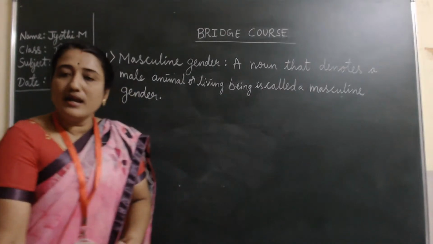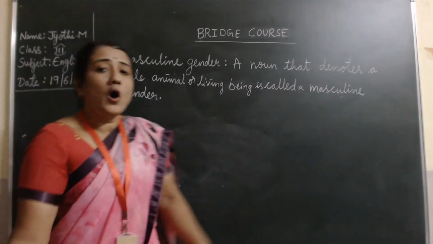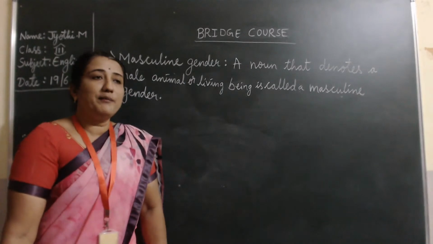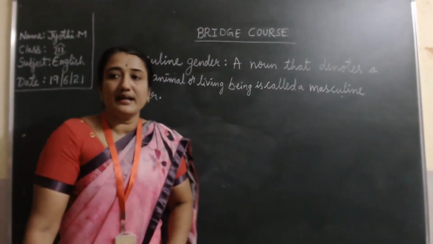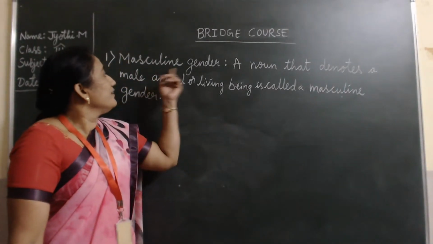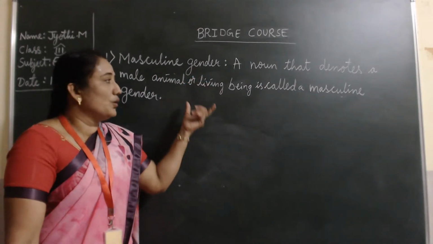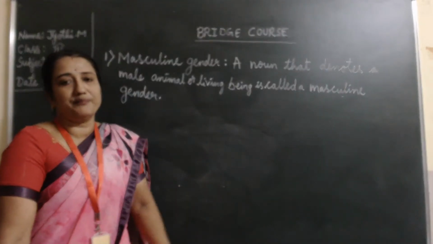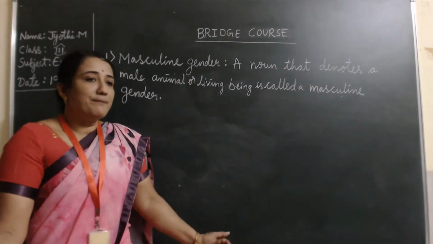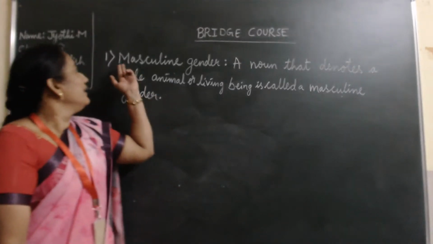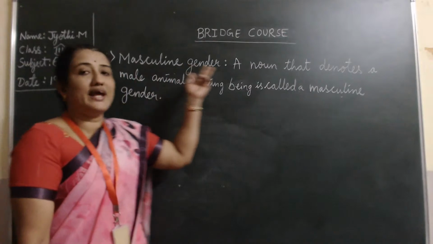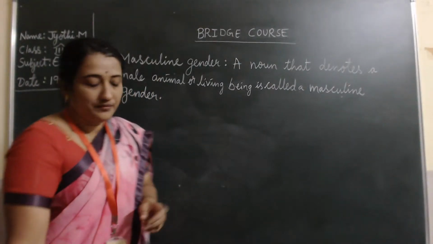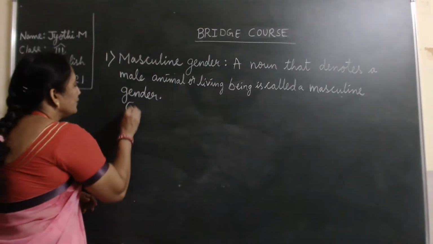See, noun is a naming word. It will name all kind of persons, I told you. It may be the male, it may be the female category. Here, masculine gender means only the male members will be there. Male members are given the gender name as masculine gender. With the example, I'll show you.